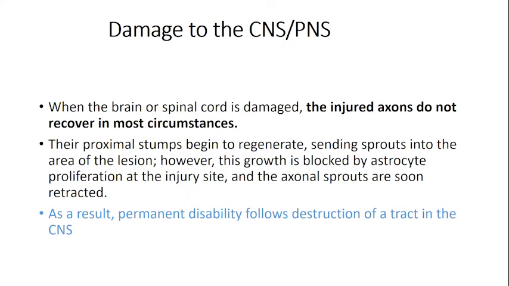So it is blocked by this proliferation at the injury site, and the axonal sprouts are soon retracted, right? Growth starts, but in between, your astrocytes, which are the connective tissue element of your nervous tissue, are going to just form fibrous tissue. So normal structure is never going to regenerate. So as a result, permanent disability follows destruction of a tract in the central nervous system.